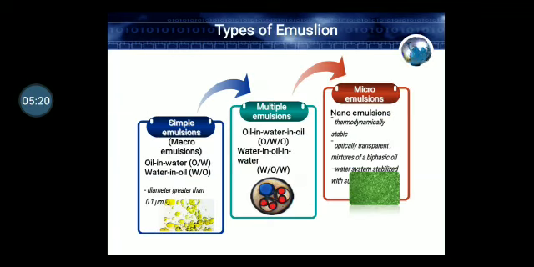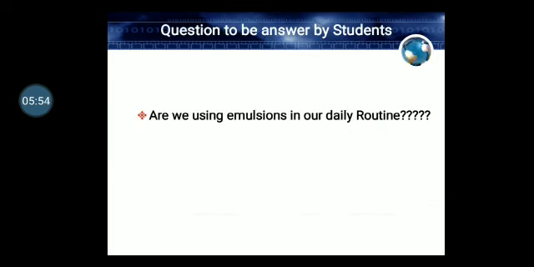Now, there are different types of emulsions like simple emulsions, multiple emulsions, and micro emulsions. First is the simple emulsion. They are also called macro emulsions, like oil in water emulsions and water in oil emulsions. In multiple emulsions, there are oil in water in oil and water in oil in water, these are the two different types. The micro emulsions are also known as nano emulsions, where the disperse phase is of nano size.